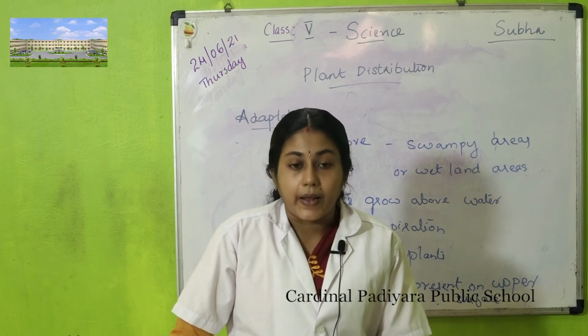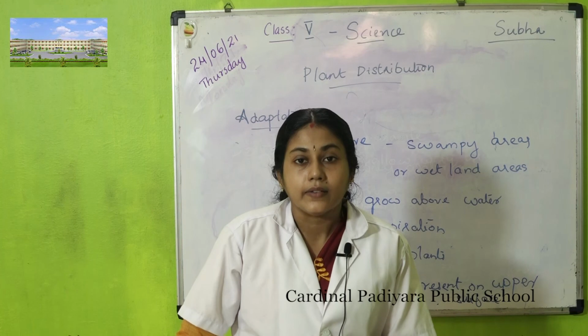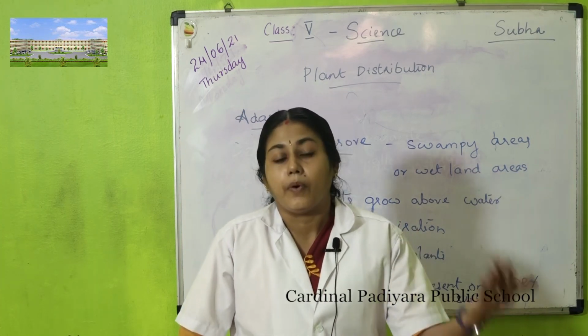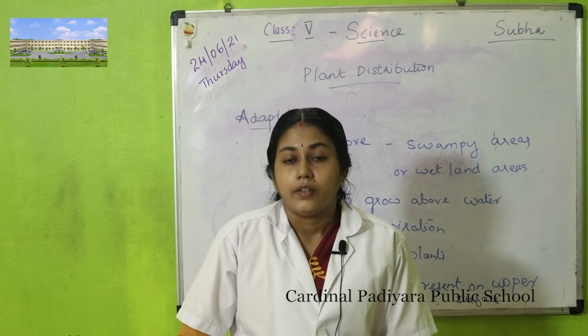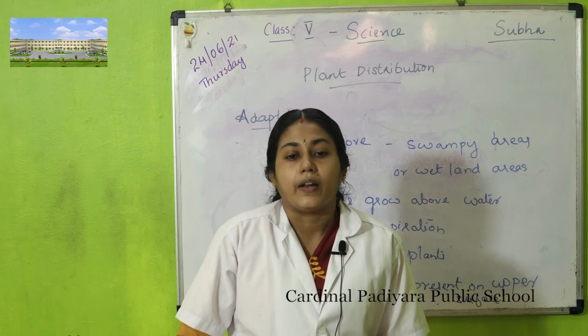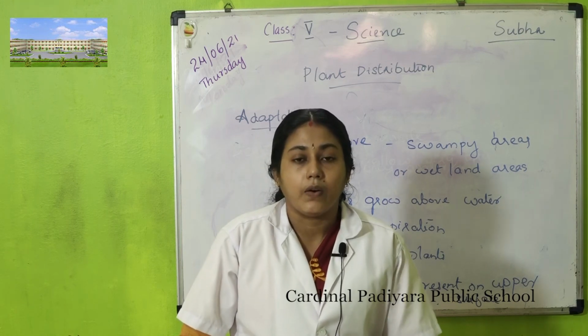Then another group is mangrove plants. They live in swampy areas. Their roots poke out of water for respiration, and the floating water plants have stomata on the upper surface.